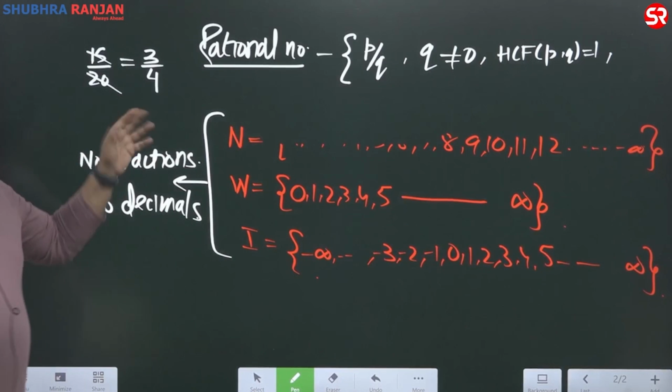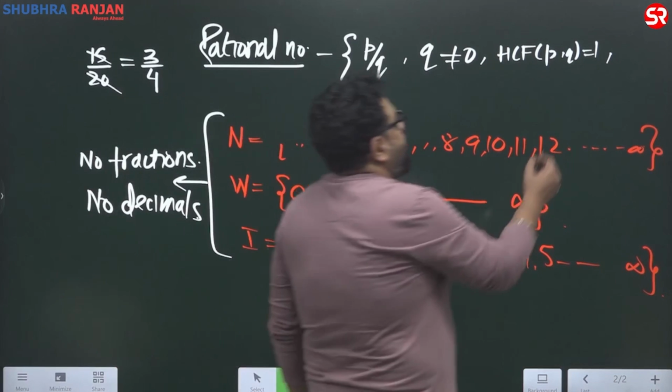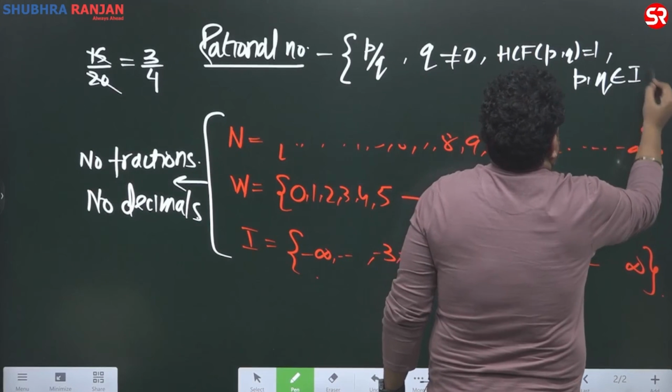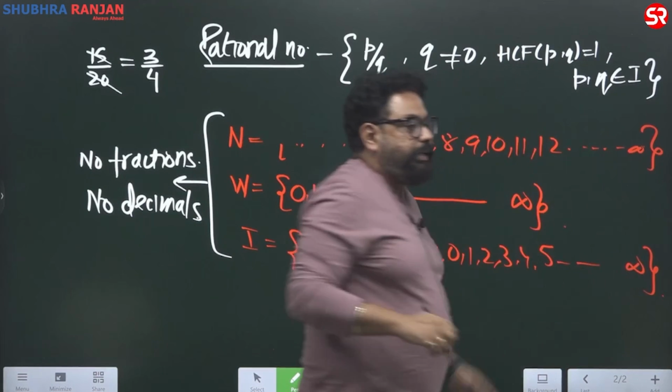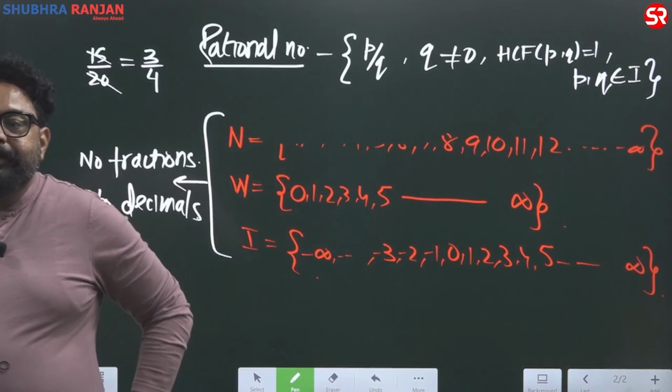So we have been doing this since childhood, but we did not know the reason. And the most important part is that p and q should belong to integers. Both p and q should be integers.